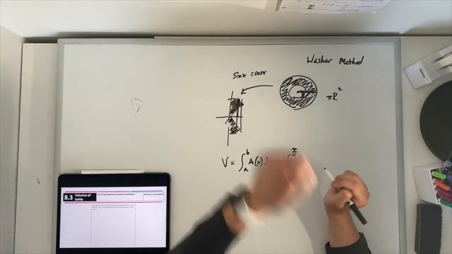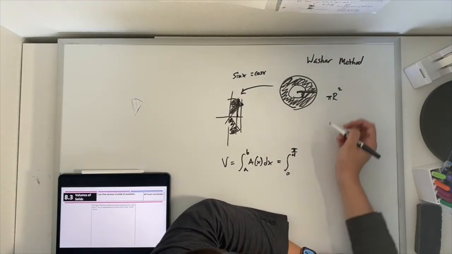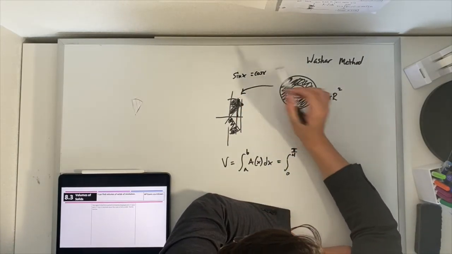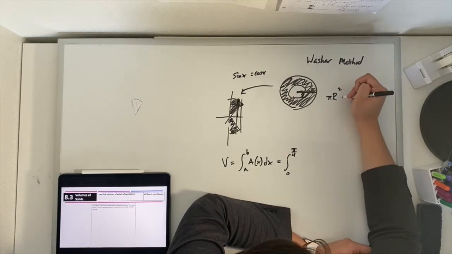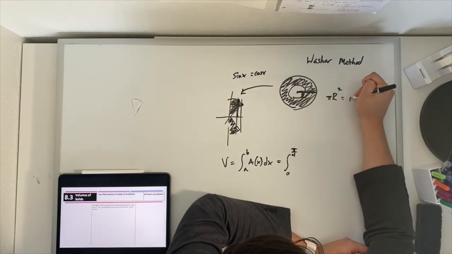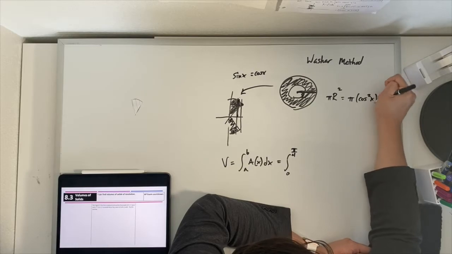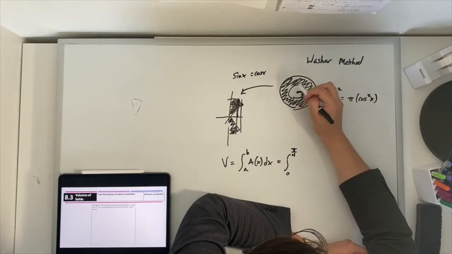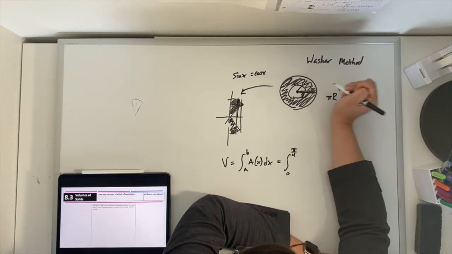Now, what is that top function? Was it cosine or sine? In this case, it was cosine. So for any given x value, the height there is just the cosine value for that x value. So the area of the entire circle is pi times cosine squared of x.